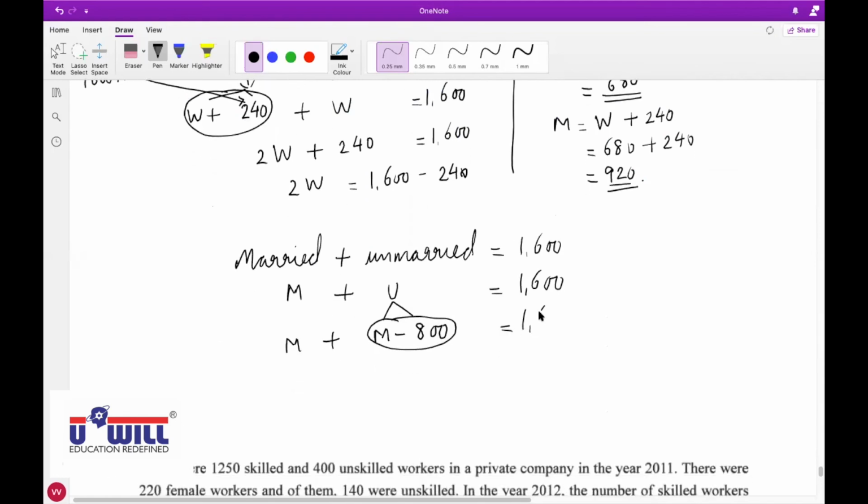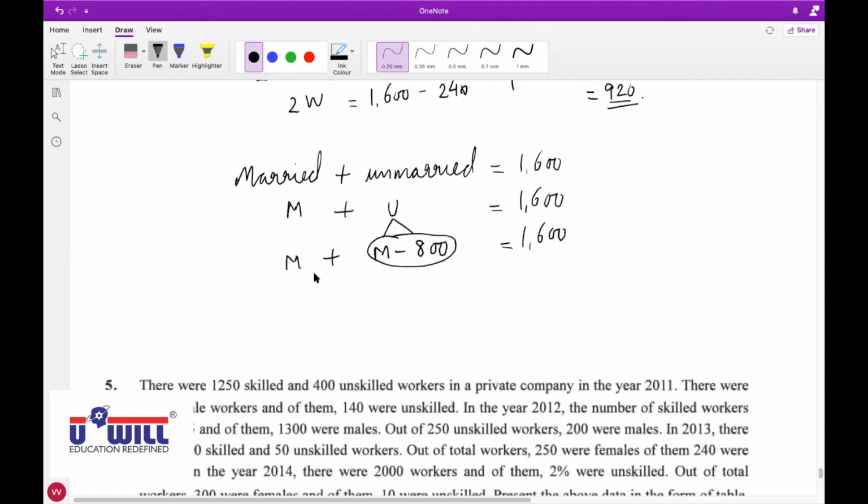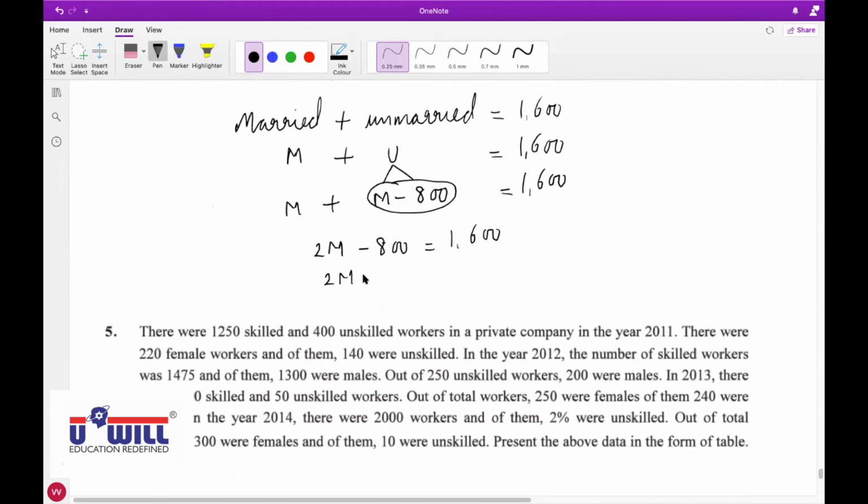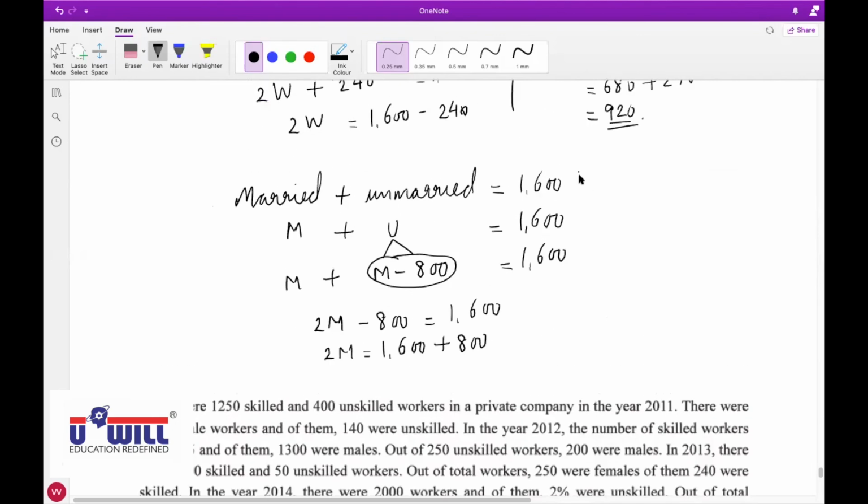Now if we solve this further, M plus M becomes 2M, minus 800 equals 1600. If you bring minus 800 to the other side, it becomes plus. So 2M equals 1600 plus 800, that is 2400.